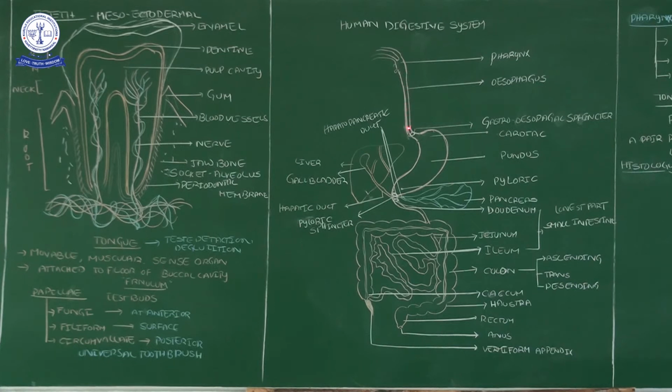That tube leads to the next part, the stomach or gastro. At the beginning of the stomach, the ending part of the esophagus, there is an opening, a gateway. That gateway we call the sphincter. Here the sphincter name is gastroesophageal sphincter. Gastro means stomach, esophagus means the previous structure, correct now?